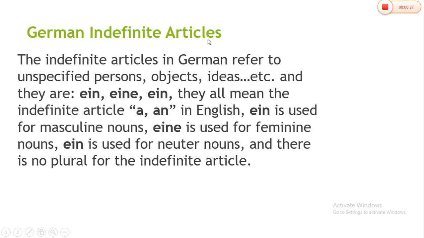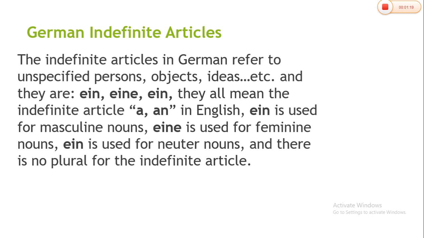German indefinite articles. The indefinite articles in German refer to unspecified persons, objects, ideas, etc. And they are ein, eine, ein. They all mean the indefinite articles a, an in English. Ein is used for masculine nouns. Eine is used for feminine nouns. Ein is used for neuter nouns, and there is no plural for indefinite articles.